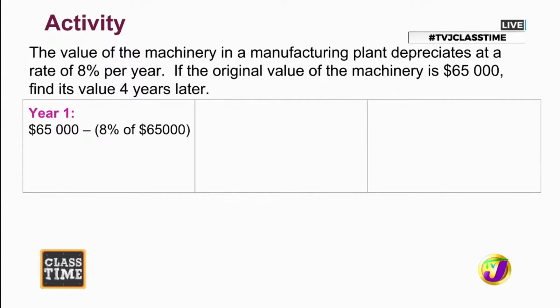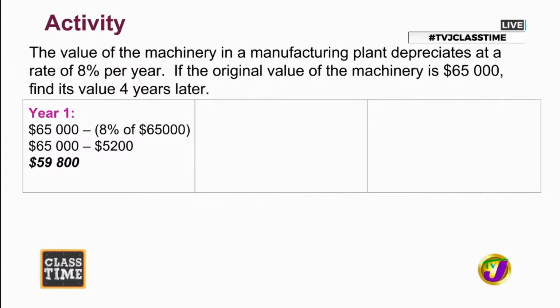So we would find 8% of $65,000 and subtract that from the $65,000. 8% of $65,000 is $5,200. Once we subtract, after year one, the machinery is now valued at $59,800.